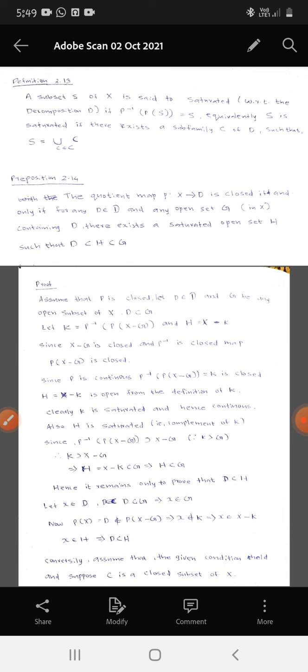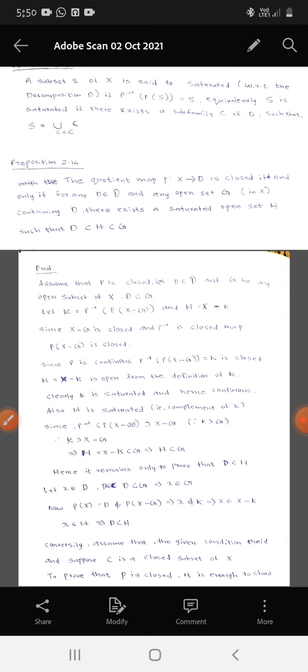Let S be a subset of X. The subset S is said to be saturated if P inverse P of S equals S. Equivalently, S is saturated if there exists a subfamily C of D such that S equals the union of C.